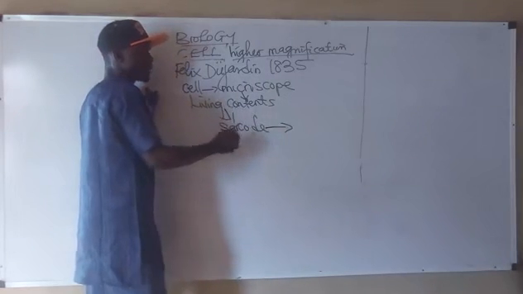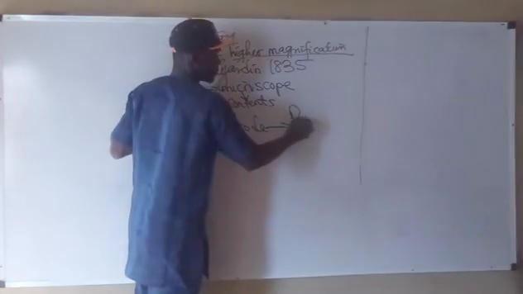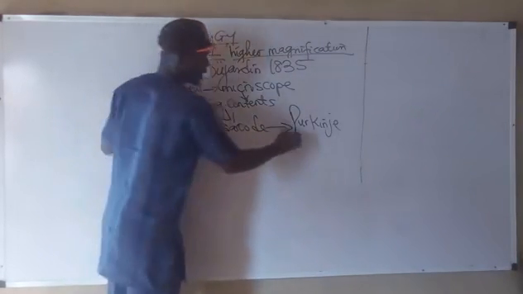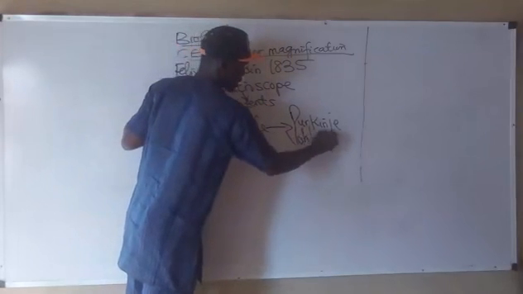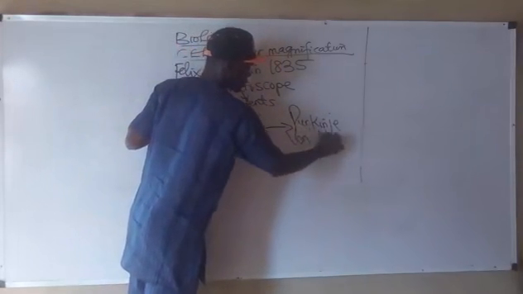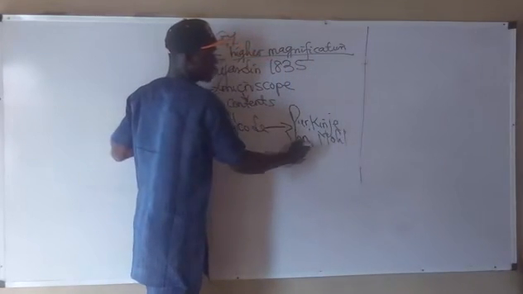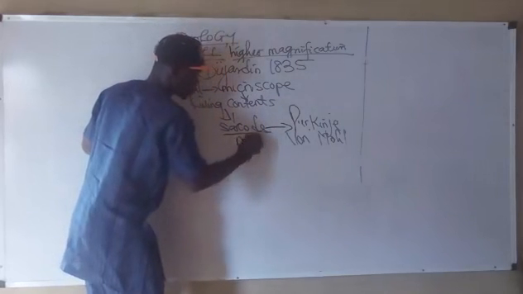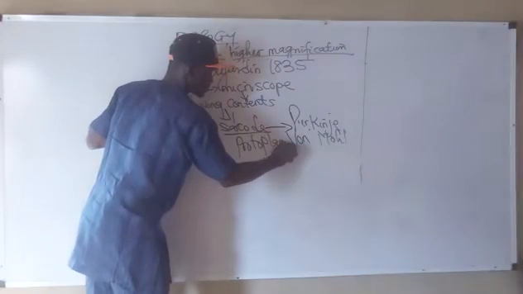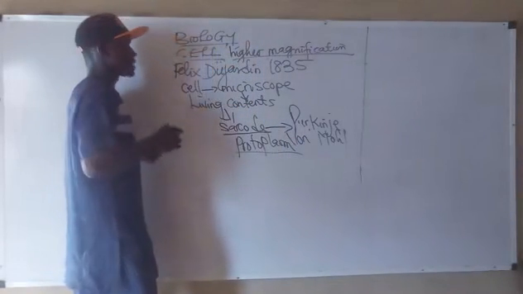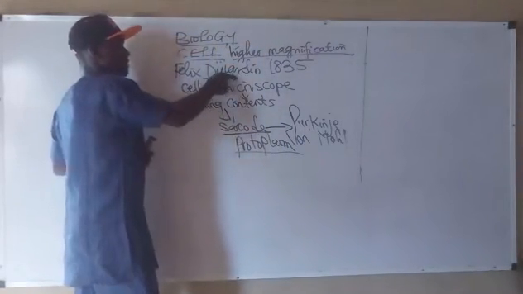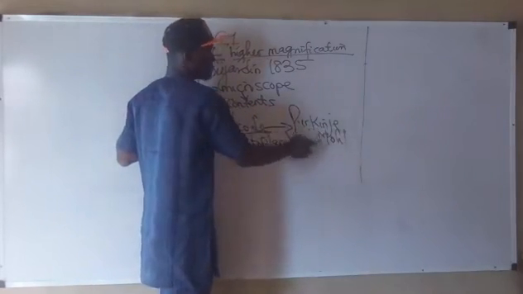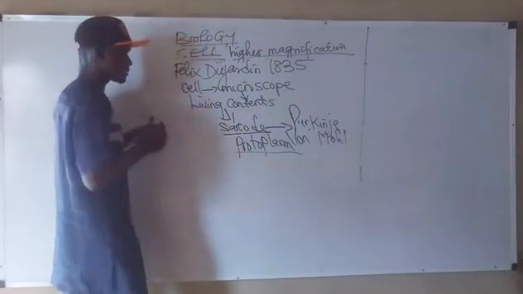After his discovery, another scientist called Purkinje and von Mohr stated that they now changed this sarcode to what is called protoplasm. So please note that the sarcode was named by Felix Dujardin, but it was then called protoplasm by Purkinje and von Mohr. So don't forget that.